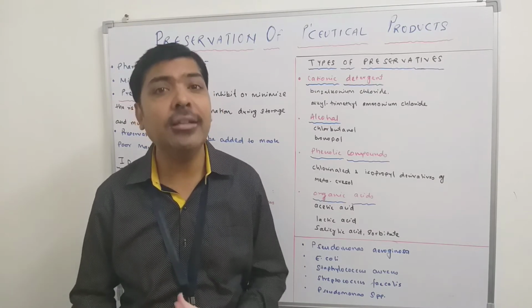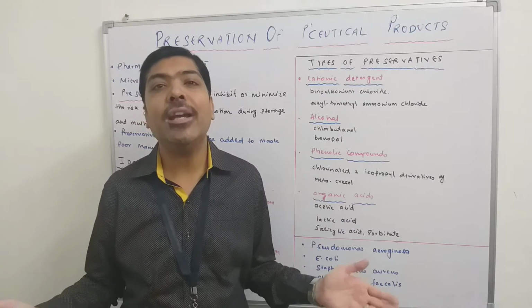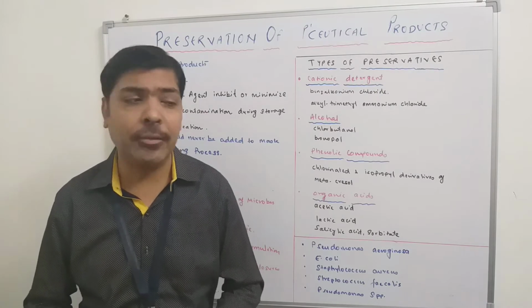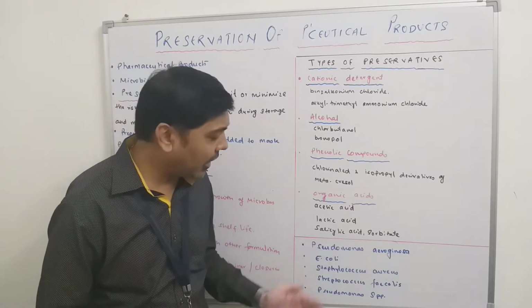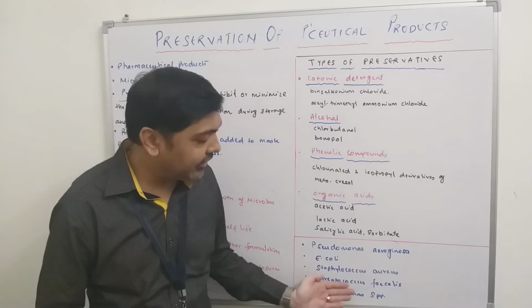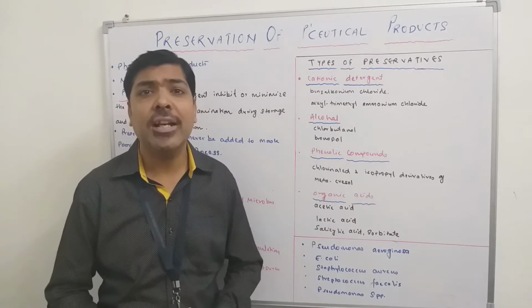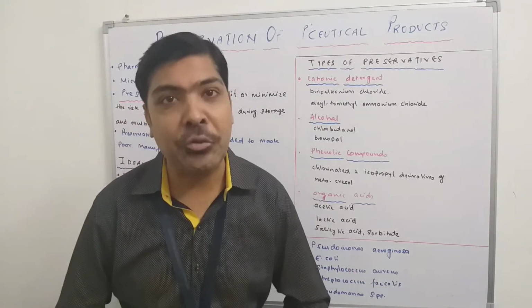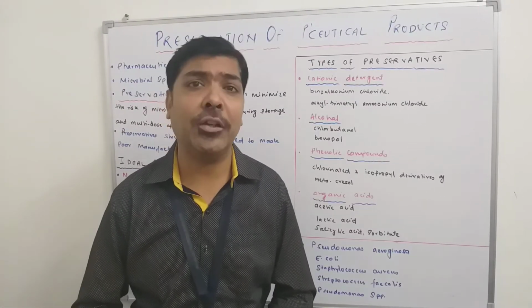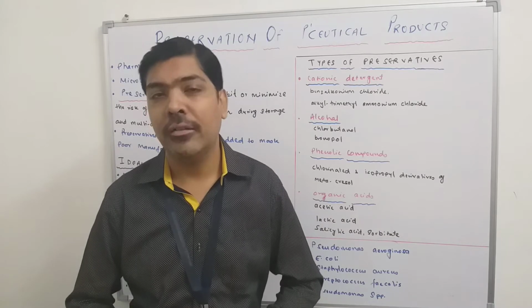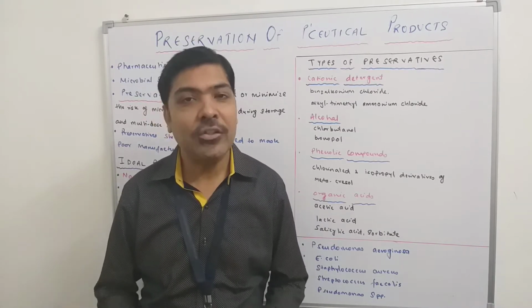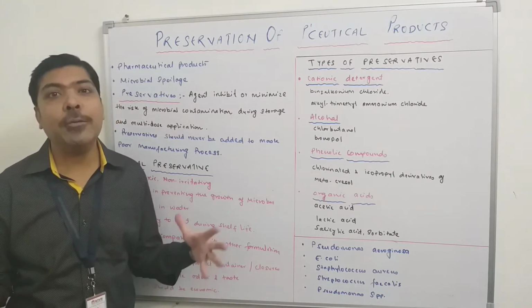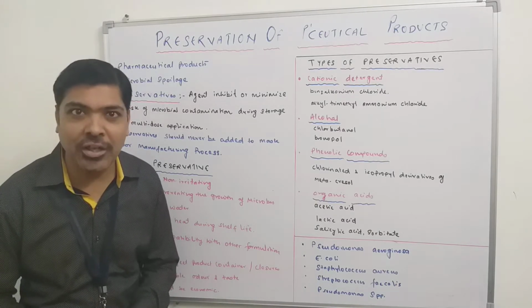Again I am repeating that the pharmaceutical preparation can easily be contaminated by microorganisms, and various classes of microorganisms, including Pseudomonas aeruginosa, E. coli, Staphylococcus aureus, Streptococcus faecalis and Pseudomonas species. These are a few of the microorganisms that can easily contaminate the preparation, causing deterioration and metabolizing the product in such a way that it cannot be consumed by the patient. So the addition of this preservative, this chemical agent, helps in the protection of the preparation during the shelf